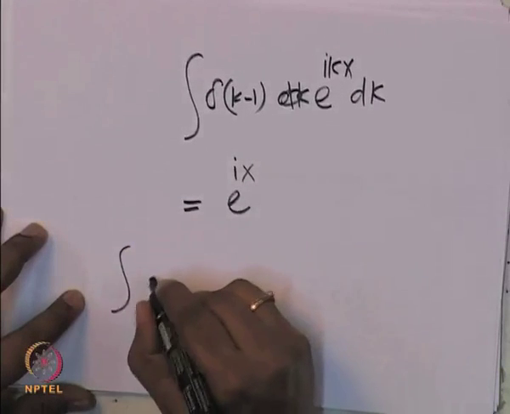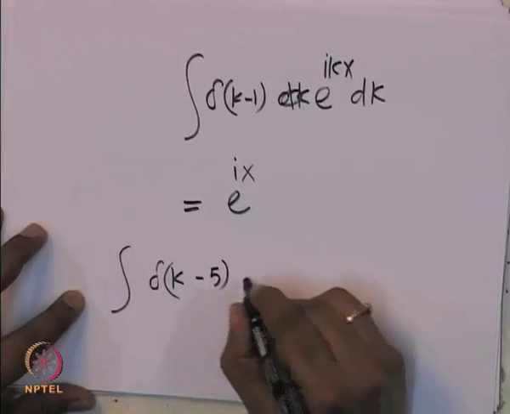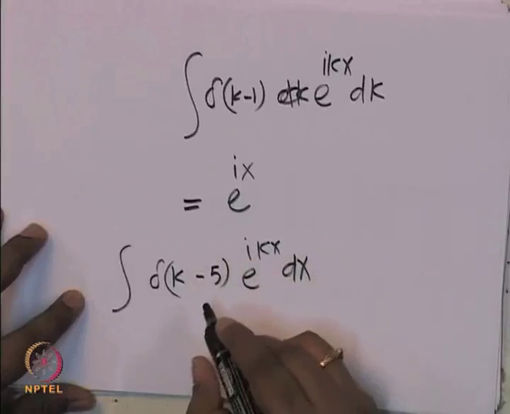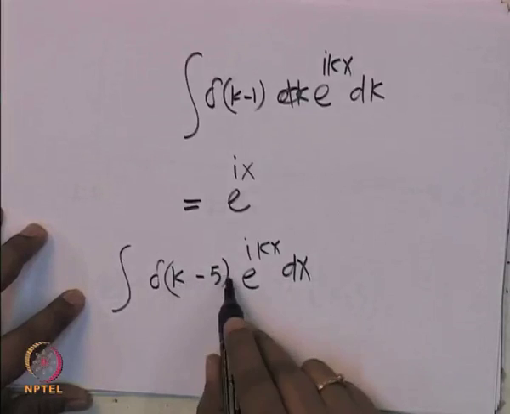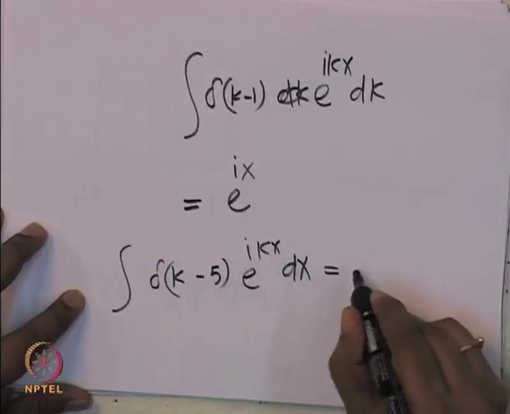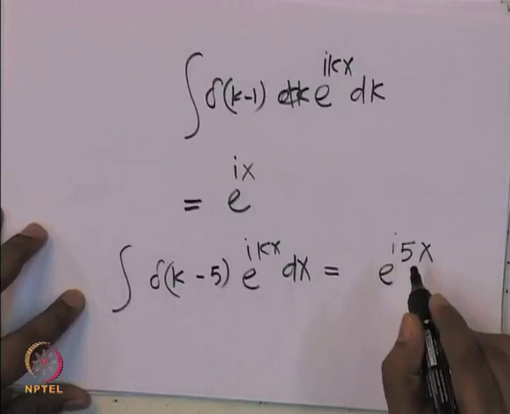Similarly, when it is delta of k minus 5 e power I k x, what does that mean? This means that only when k equal to 5 you have this function. So, the answer of this is e power I 5 x.